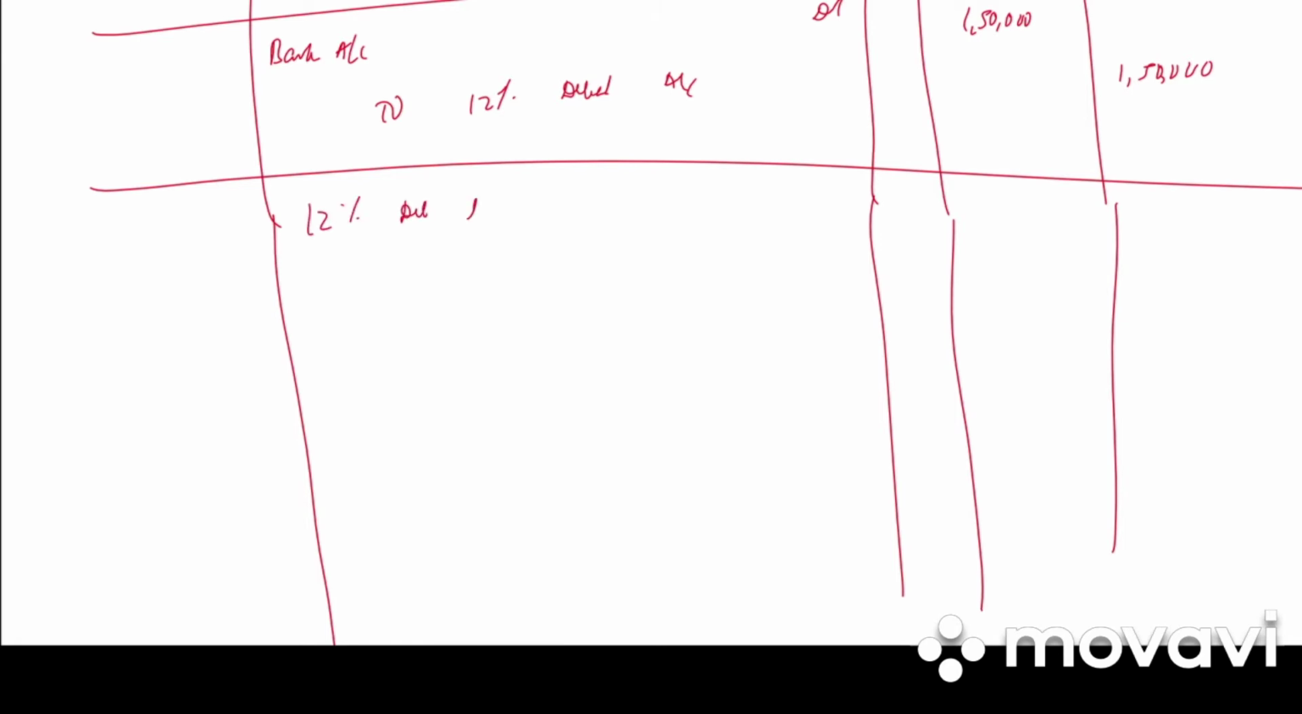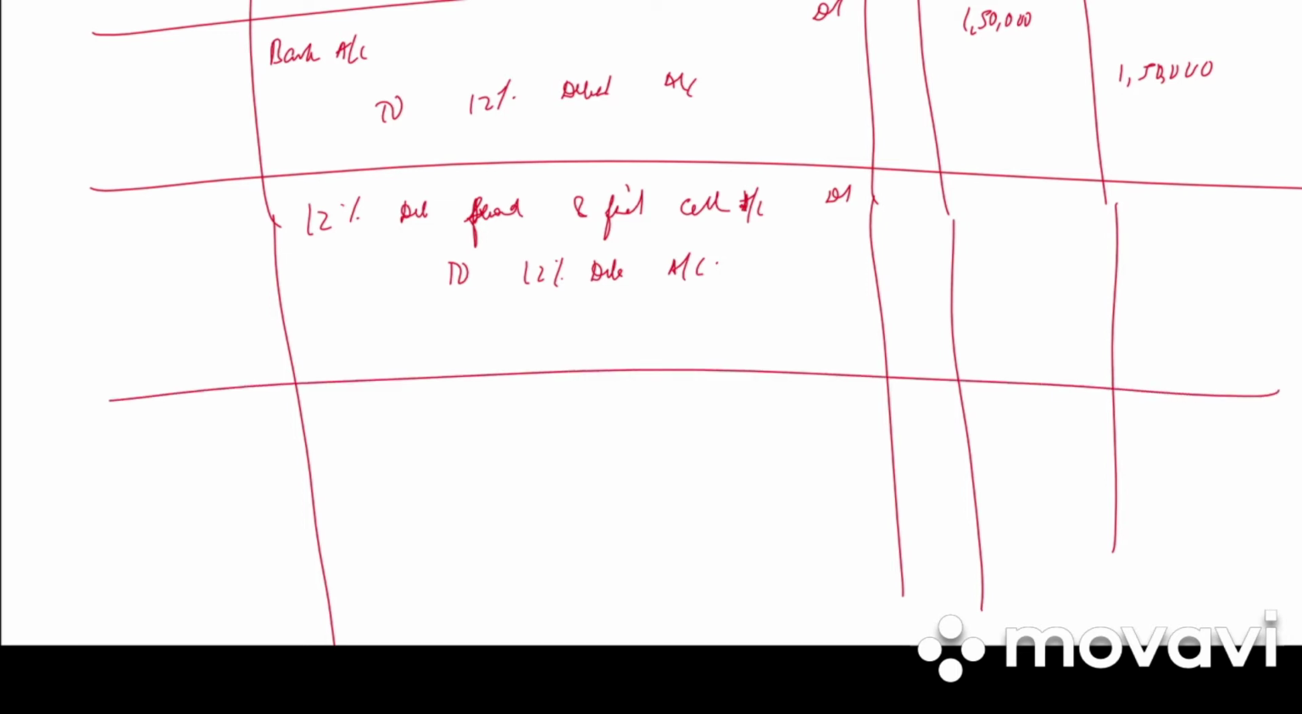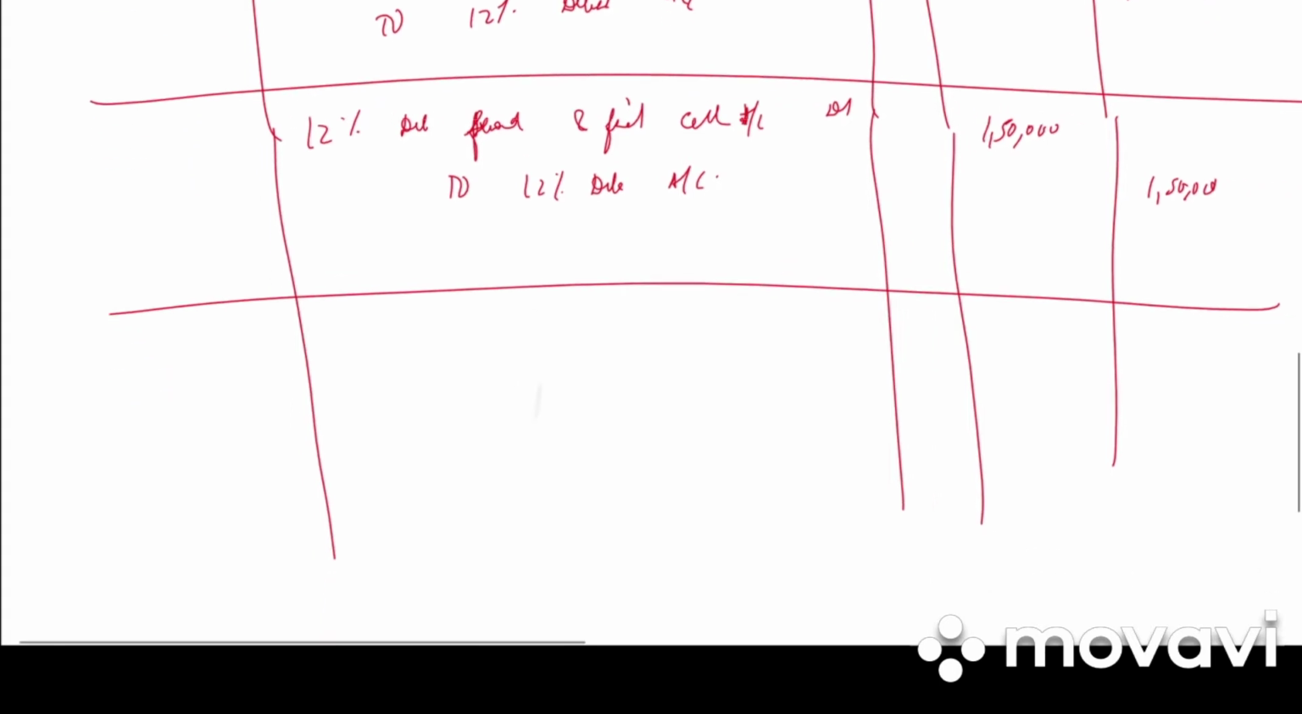Next we have 12% debentures second and final call account debited to 12% debentures account. How much is it? 5,000 into 30, 1,50,000 debit, 1,50,000 credit. Write the narration: second and final call due.